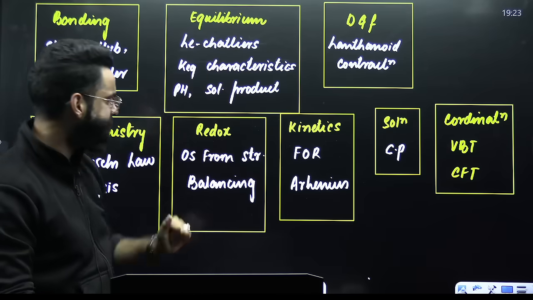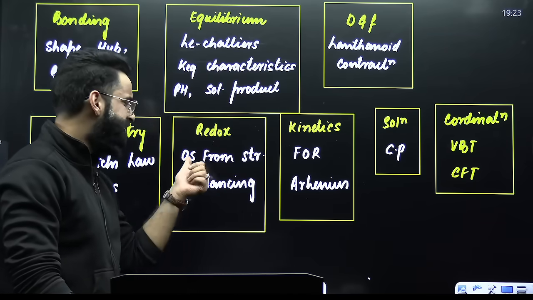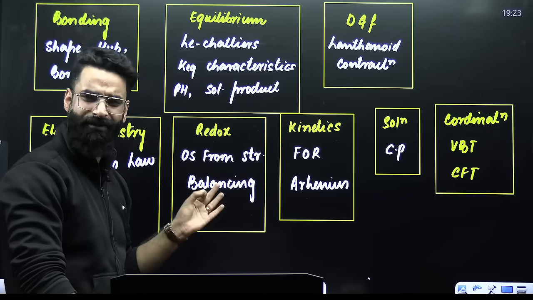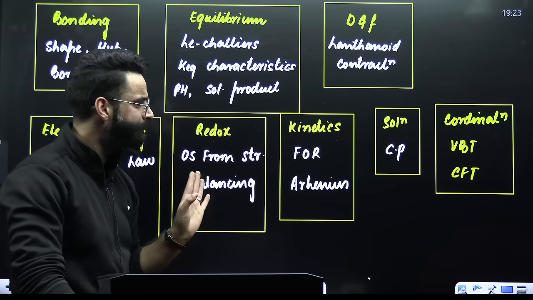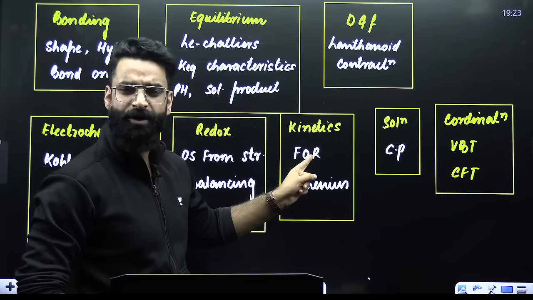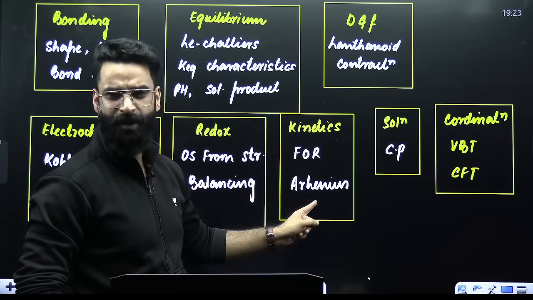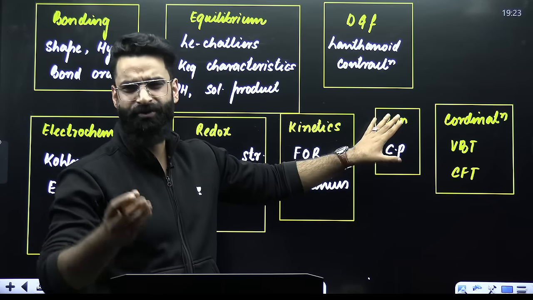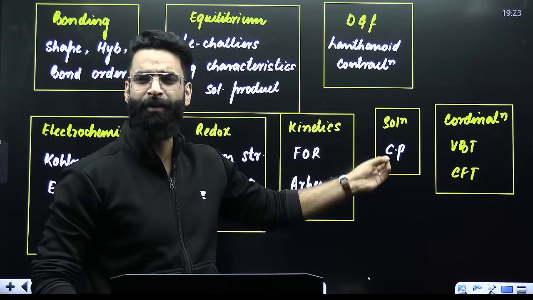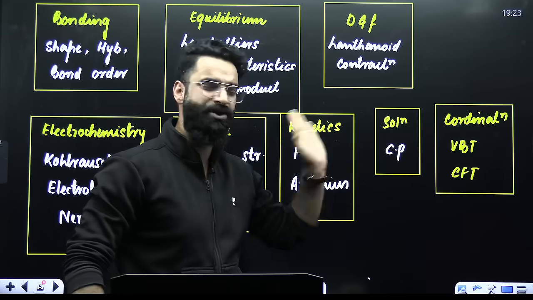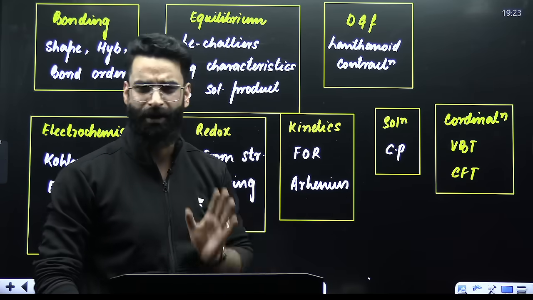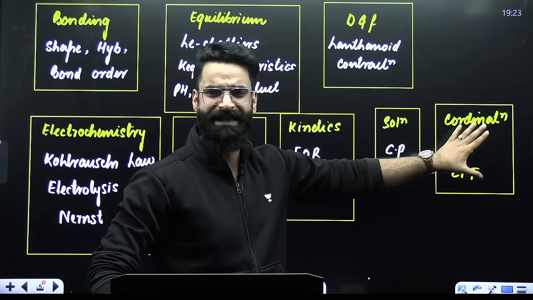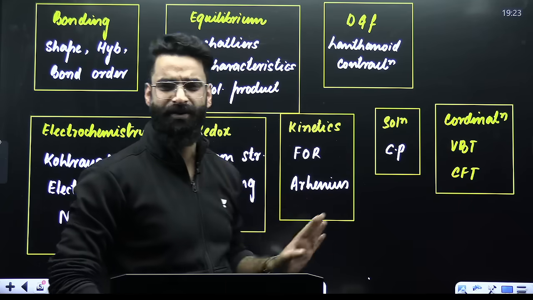2 questions for sure. Redox reactions: oxidation state from structures, again 1 question, and balancing of redox reactions. From these 2 topics, 1 question will be asked. When it comes to kinetics: first order reactions and the Arrhenius equation. Again, 1 to 2 questions will be asked from here. In solutions, I think everything is important. All the colligative properties are important, and a question will be asked from any of the colligative properties. Coordination compounds: valence bond theory and CFT. These are the 2 short topics from which questions are asked almost every year.